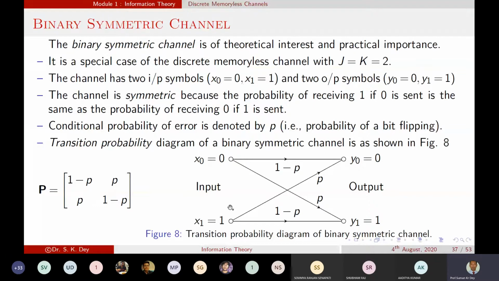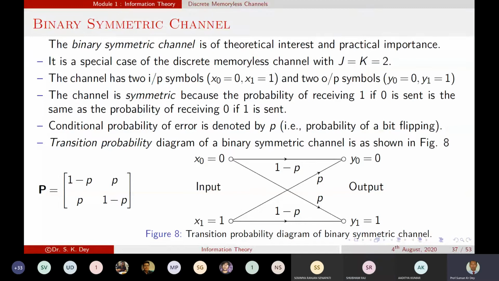Similarly, for x1 equal to 1, this is also the same. The conditional error probability is equal to p. So the probability of correct reception is 1 minus p. Now, is this figure clear or not? While sending 1 and receiving 0, we are getting the probability p. Why not q, some other variable? Why only p?